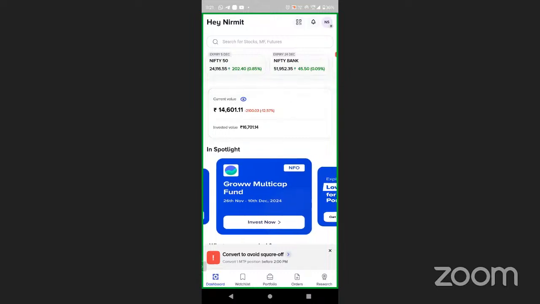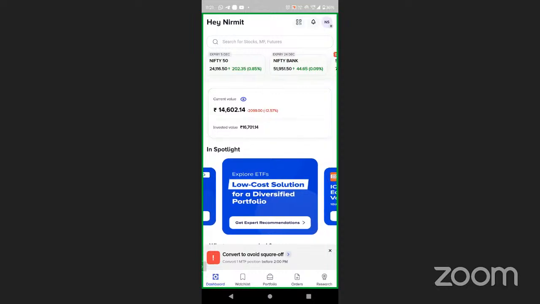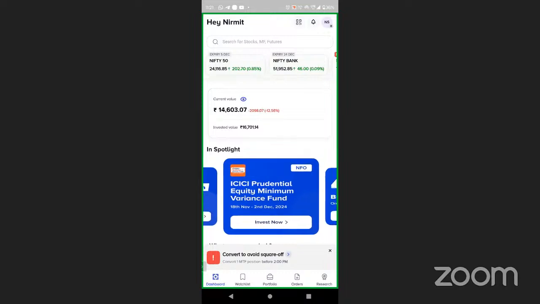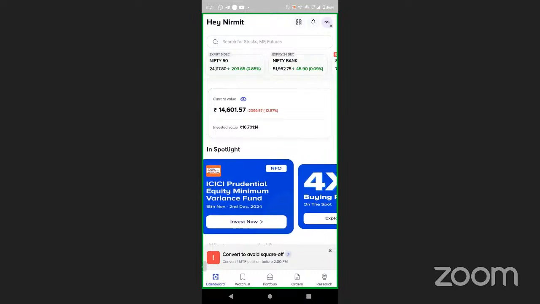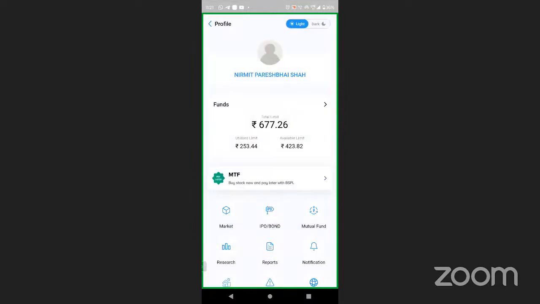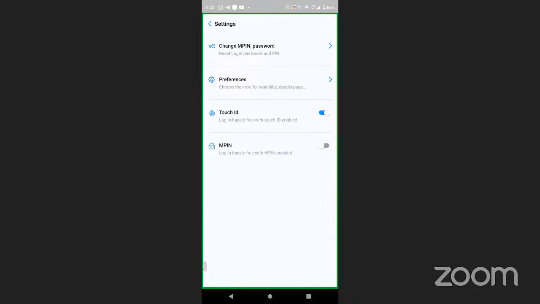If you want to log in to your mobile application, just after the first login, go to the menu button on the top right corner. You can see the initial letters NS there. I click here, scroll down, and you can see the settings. Now I go to settings and I can enable Touch ID as well as MPIN for my account.